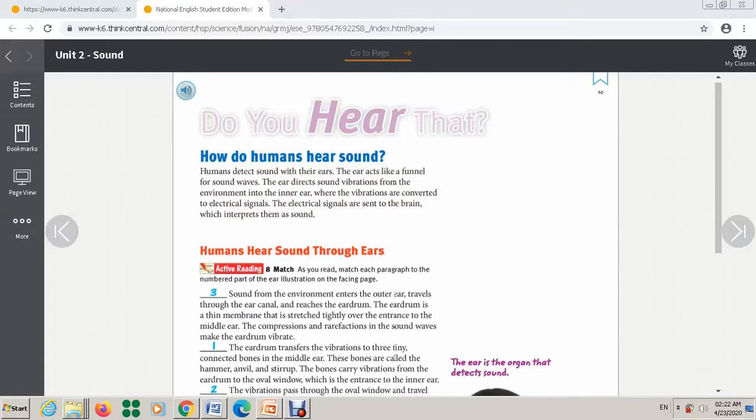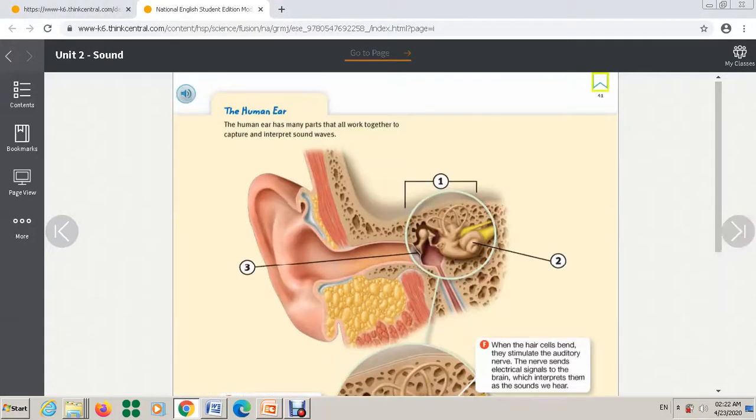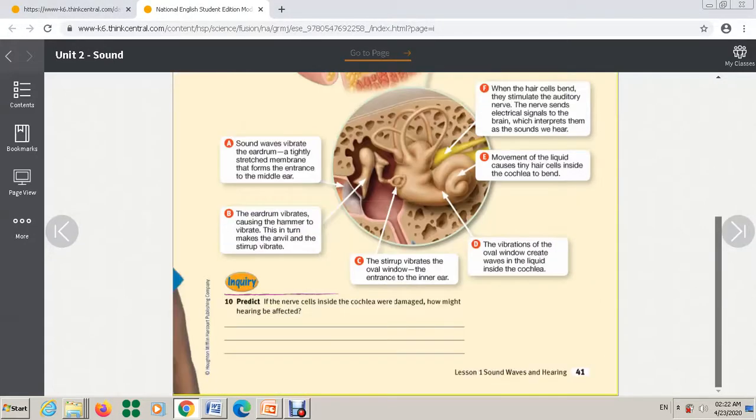Okay, now move to page 41. If you study page 41, this figure is enough to understand how you can hear the sound. These parts A, B, C, the direction of the sound waves, will help you.